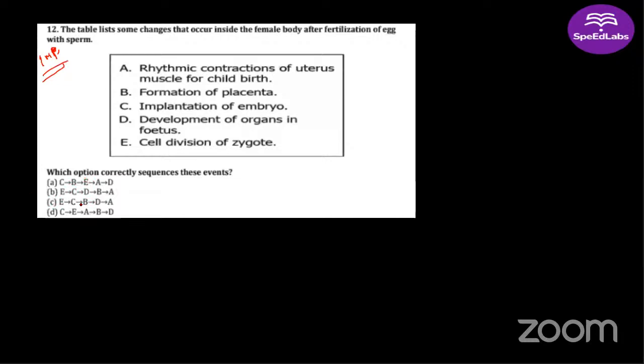You are saying C, right? First is cell division of the zygote. After the cell division, implantation is going to happen. Then there will be formation of placenta, and then development of organs in the fetus, and then rhythmic contraction of the uterus muscle for the childbirth. This will be the last step, so C will be the answer.